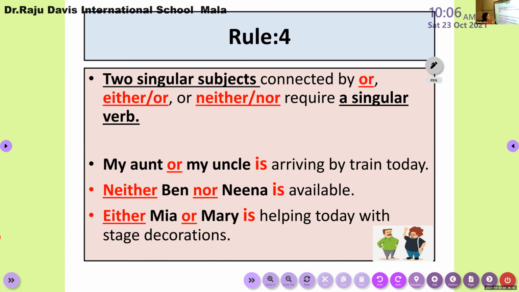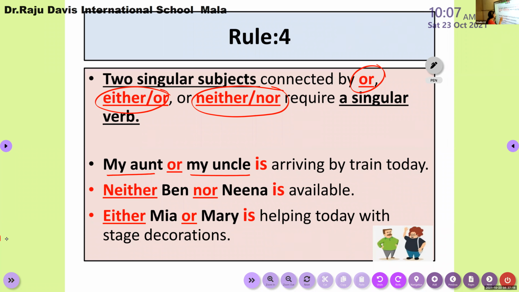Okay, so two singular subjects. I'm talking about two singular subjects connected by or, either or, neither nor, again choice, which require a singular verb. Look at the examples, children. My aunt, one person, or my uncle. So we have a choice. My aunt or my uncle. Both are not arriving. Only one person is arriving.